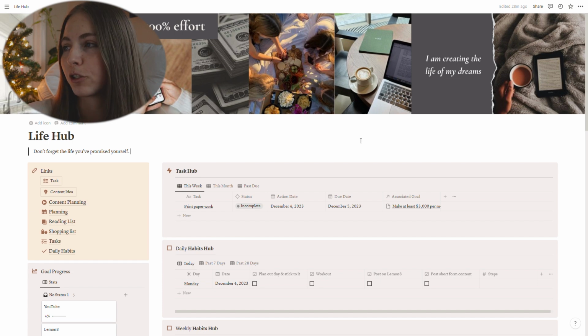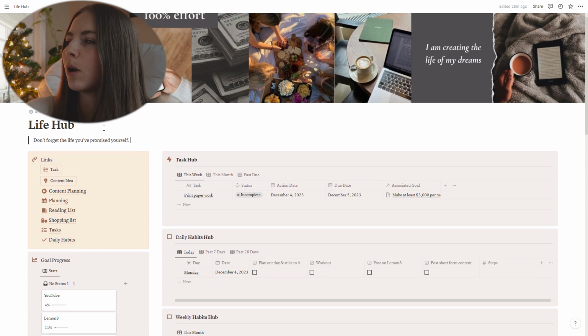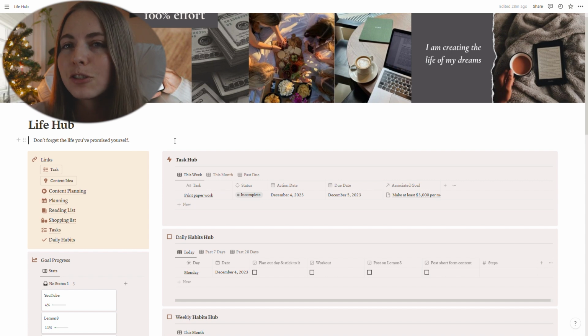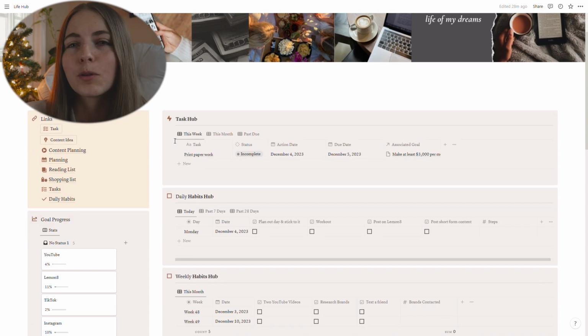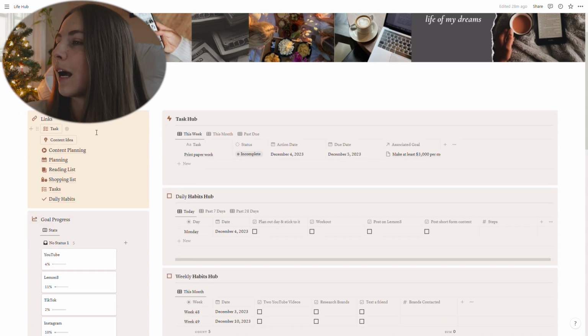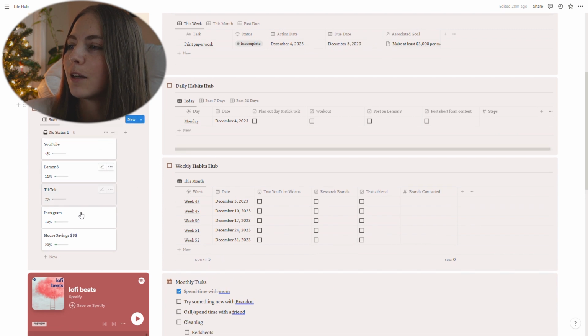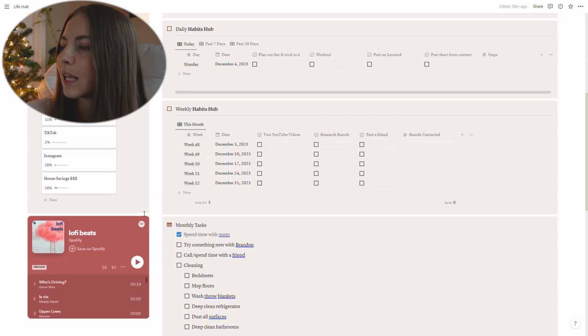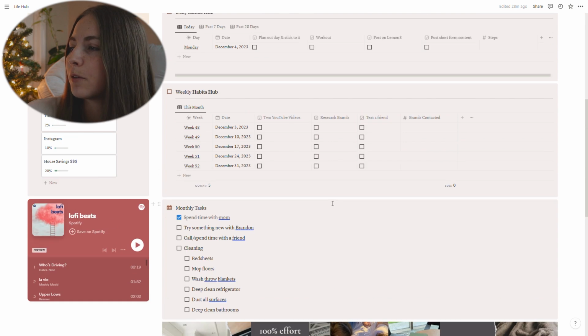Okay, so when you very first come onto my template, you will see the Life Hub, and this is where most of the action happens. I have my vision board up at the top here as the cover photo. I have a little quote here that says, "Don't forget the life you've promised yourself." I literally just saw that quote on Instagram and added it. I'll probably update it several different times just for whatever is inspiring me. And then I have my links over here on the side, which will go into a little bit more depth in a little bit, and my goal progress on various statistical goals. So if I have a numerical goal, that's where this lives. I have a little Spotify playlist with my favorite background music playlist.